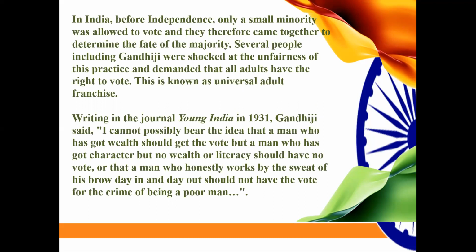Writing in the journal Young India in 1931, Gandhiji said, "I cannot possibly bear the idea that a man who has got wealth should get the vote, but a man who has got character but no wealth or literacy should have no vote. Or that a man who honestly works by the sweat of his brow, day in and day out, should not have the right to vote only because he is poor." So this was a quick explanation of Civics chapter number 3, What is Government?